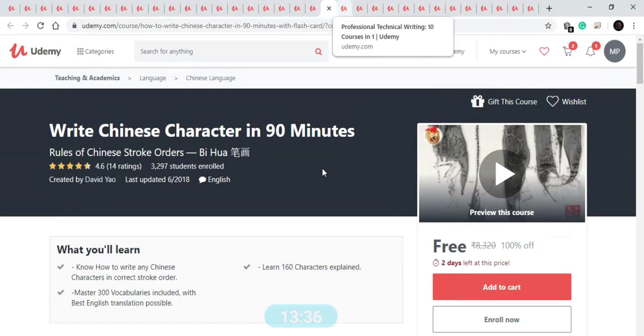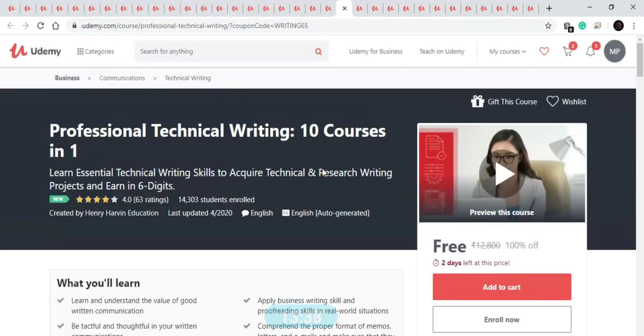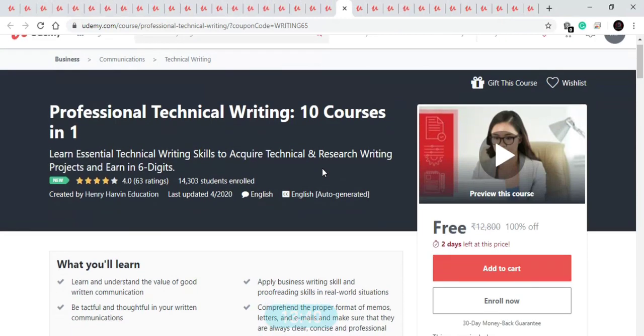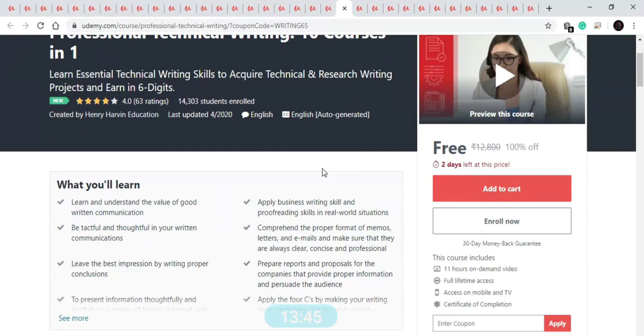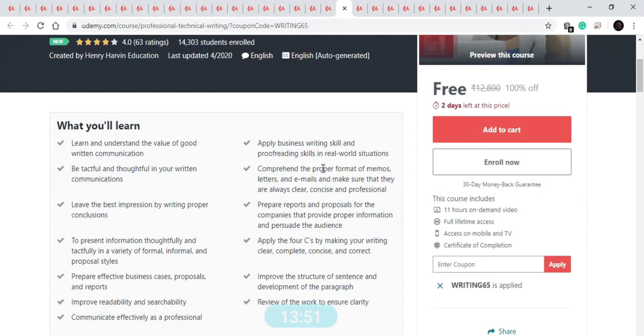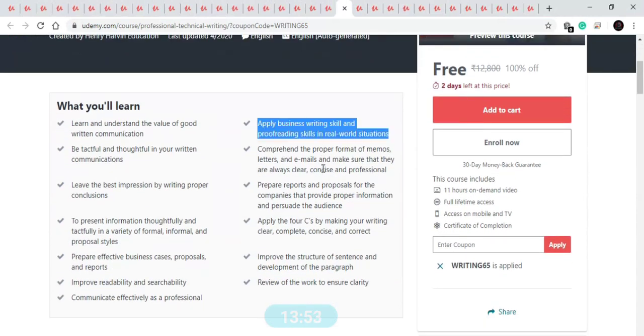Now let's move to our next course. Our next course is on professional technical writing. In this course you will learn how you can create good valuable written communication, how you can apply business writing skills, and how you can prepare reports and proposals. You will apply the 4 C's by making your writing clear, complete, concise and correct.